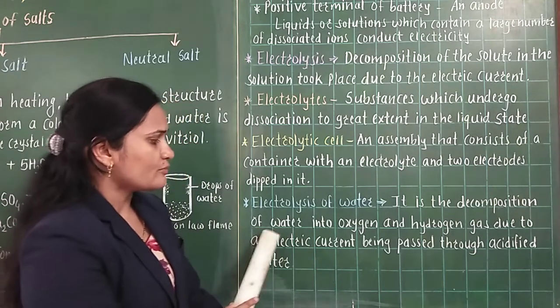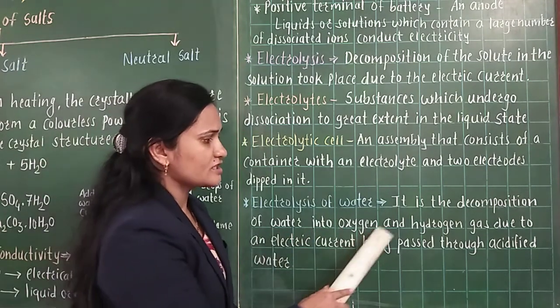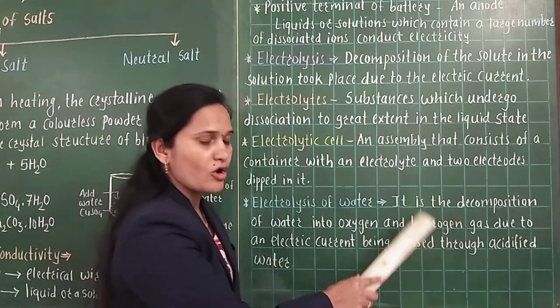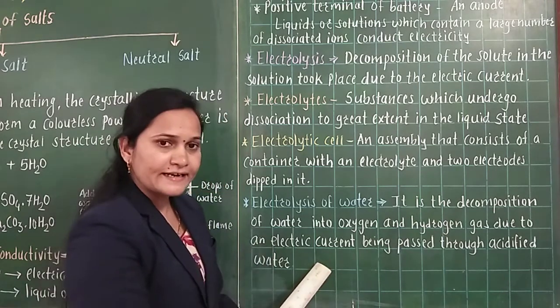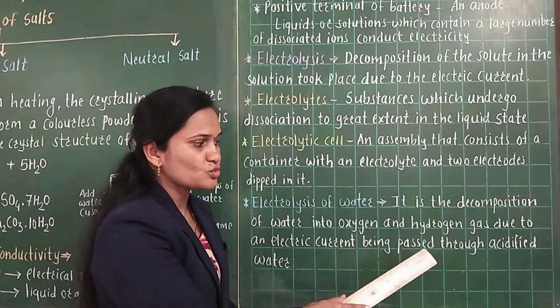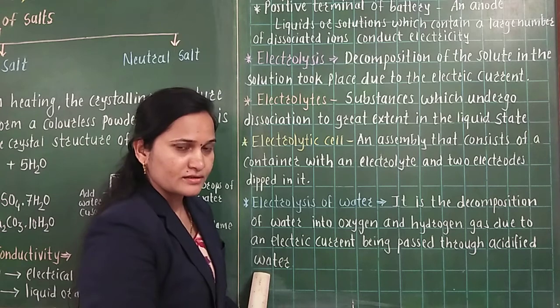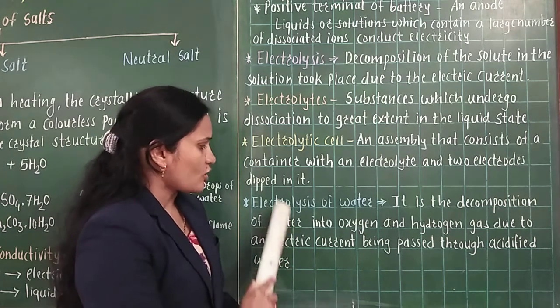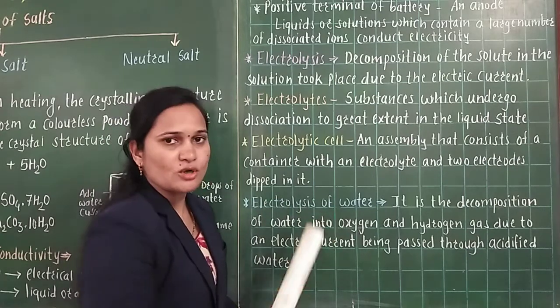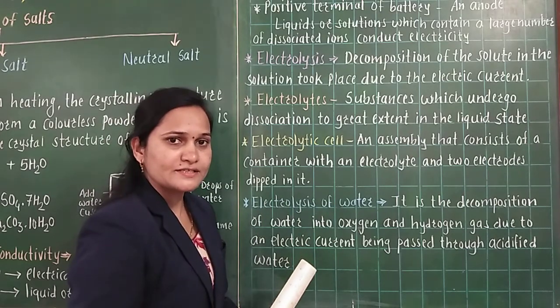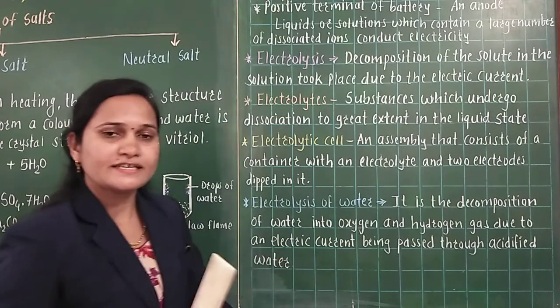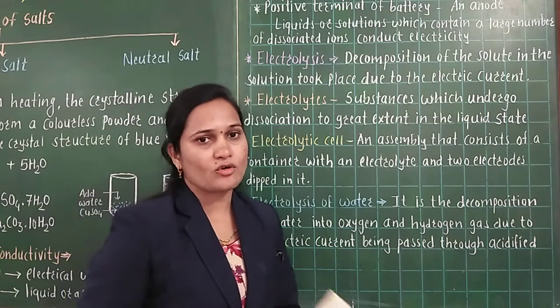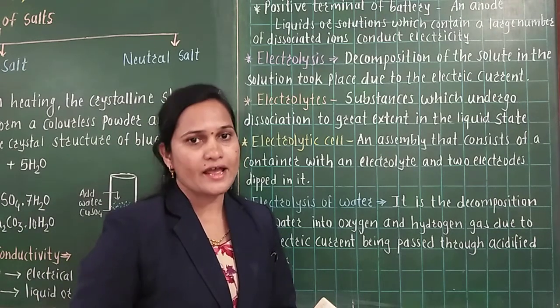So the decomposition of water into oxygen and hydrogen gas occurs due to the electric current being passed through the acidified water. Acidified means in which acid is mixed. It is called the electrolysis of water. And in this process, hydrogen is released near the cathode and oxygen is released near the anode.